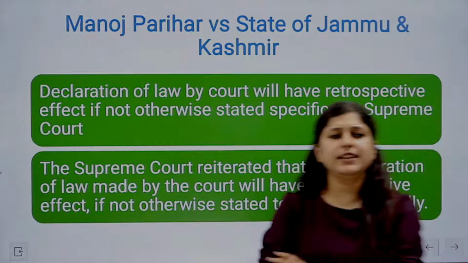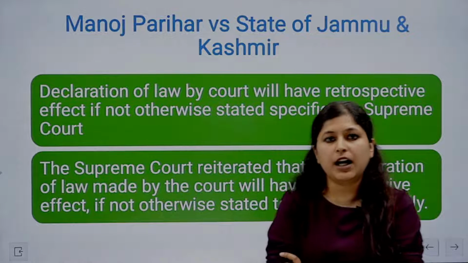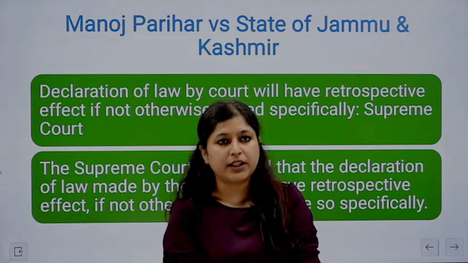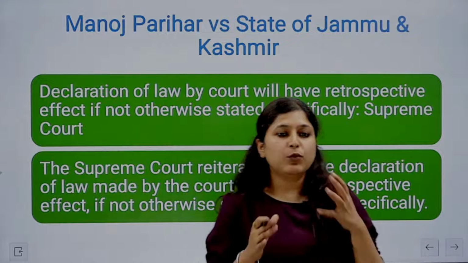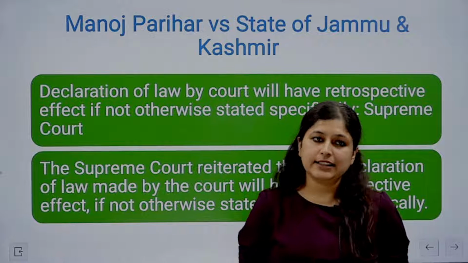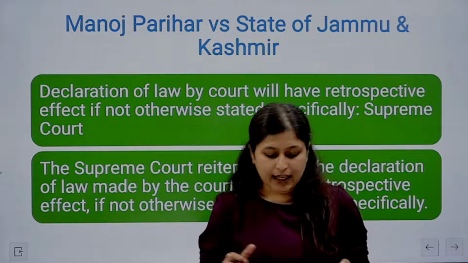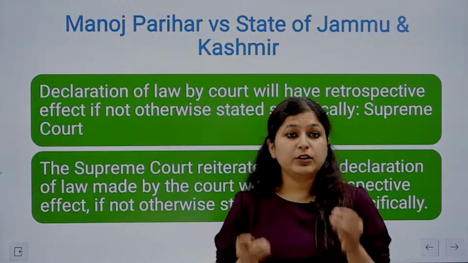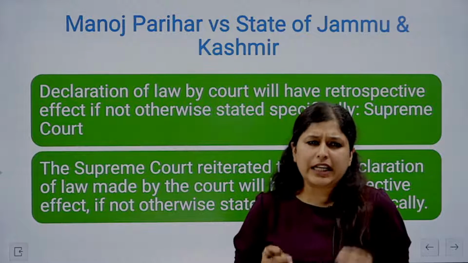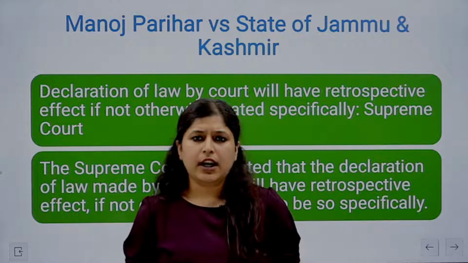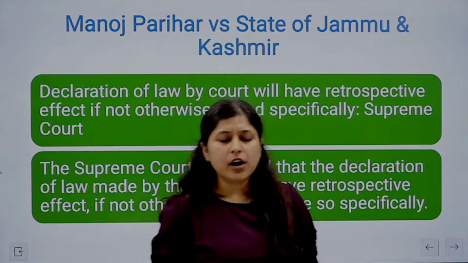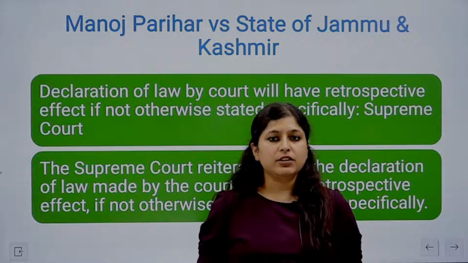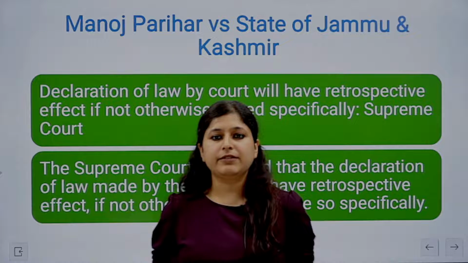Right, so first and foremost we have Manoj Parihar versus the State of Jammu Kashmir. What has the Supreme Court held in this specific judgment was that if the court declares any law, then as a general rule it will have a retrospective effect.